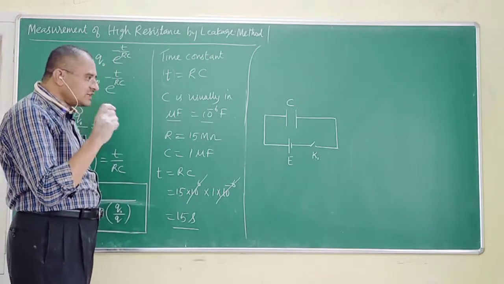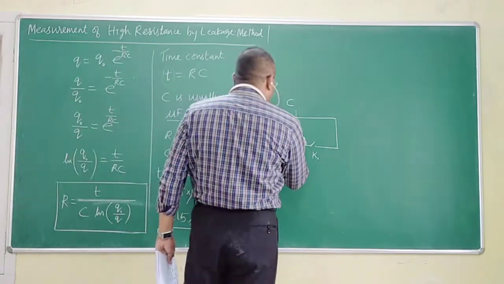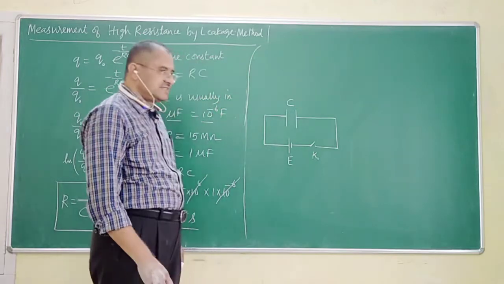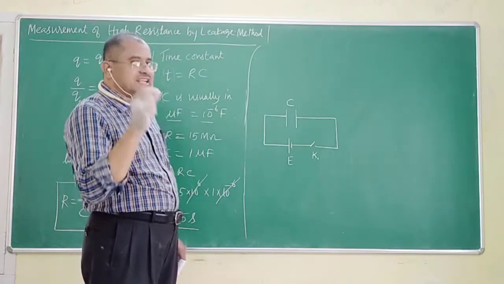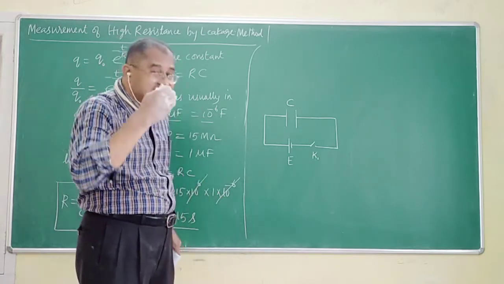Now, if I close key K1, this capacitor is going to get charged. I need to have provision for the charge stored in the capacitor C to be discharged.